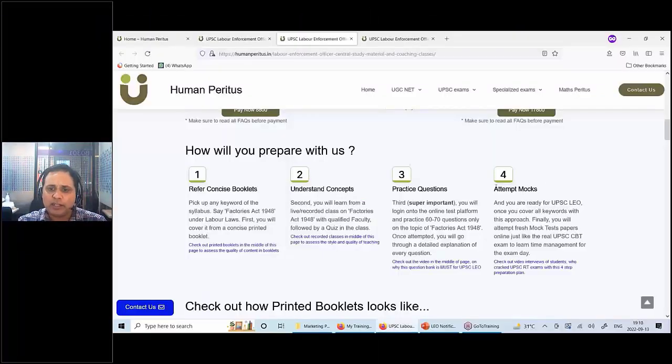So these 3 steps: online question bank, concise booklets and video classes. Through these 3 steps, you will cover entire syllabus which has been prescribed by UPSC, जिसको हमने further subdivide किया approximately 120 keywords में. Okay, great. अब if you have done this, you are ready for the exam. Finally, step number 4 क्या है? That you need to be ready for the exam day as well. ठीक है? So under step number 4, you will write some mock test papers.